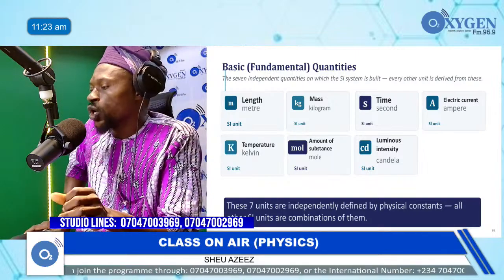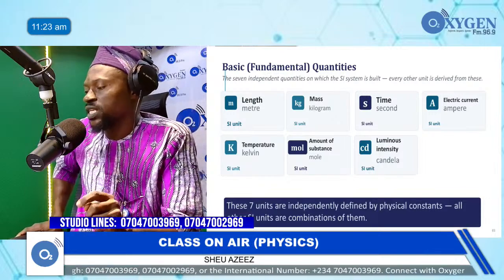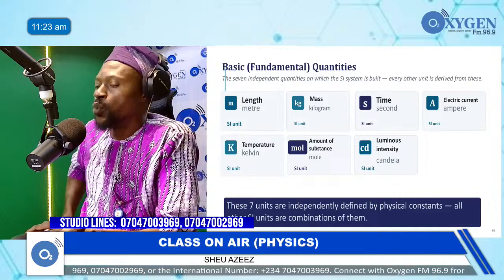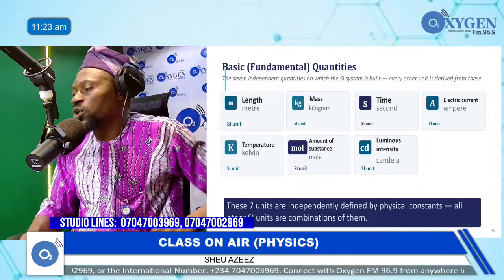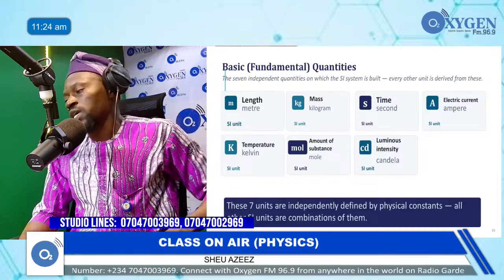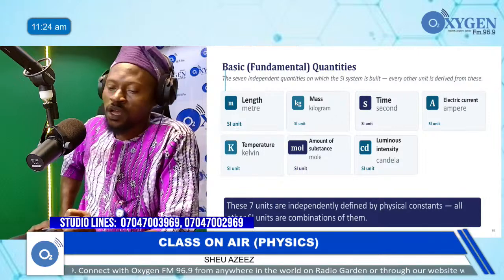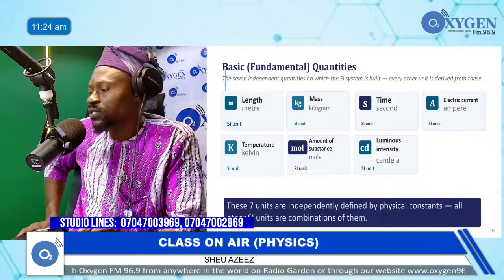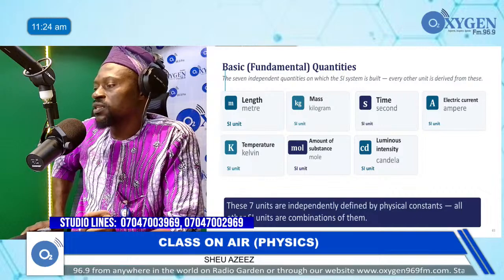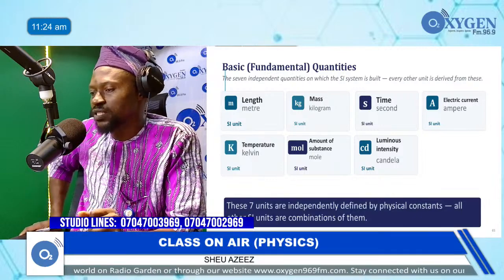That mole goes thus: M-O-L-E, mole. And then the unit symbol is M-O-L, all in lowercase, M-O-L.